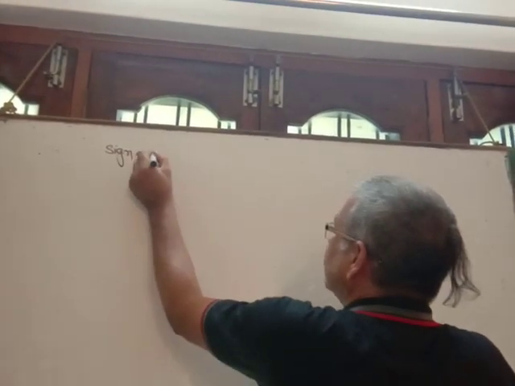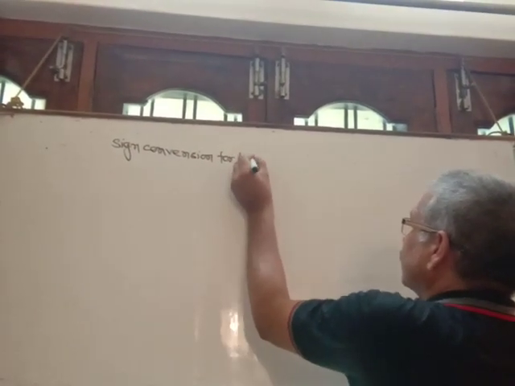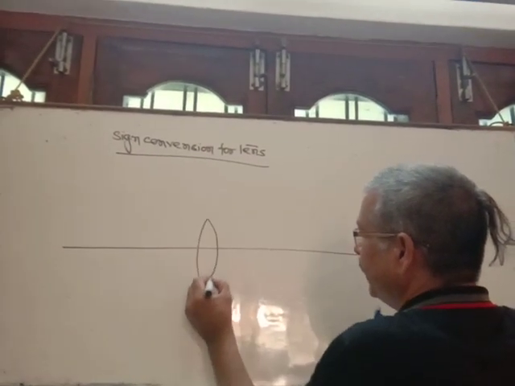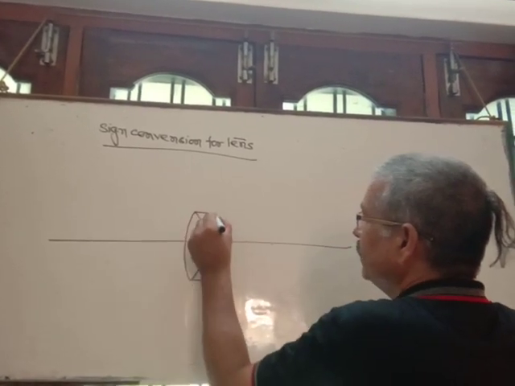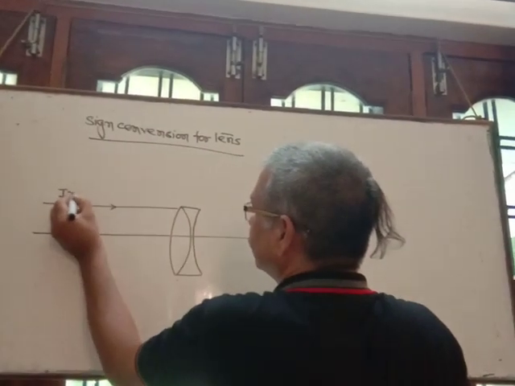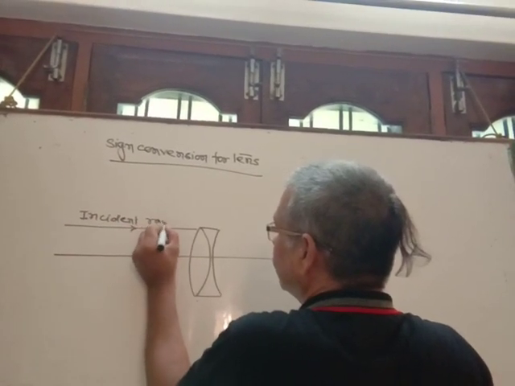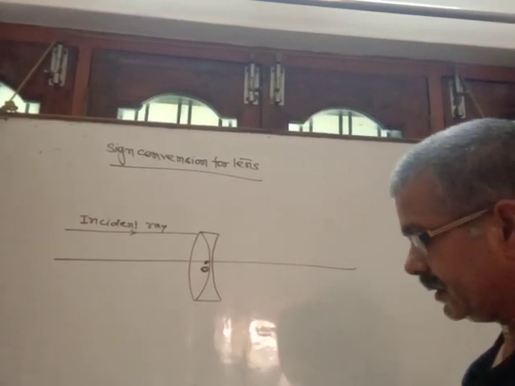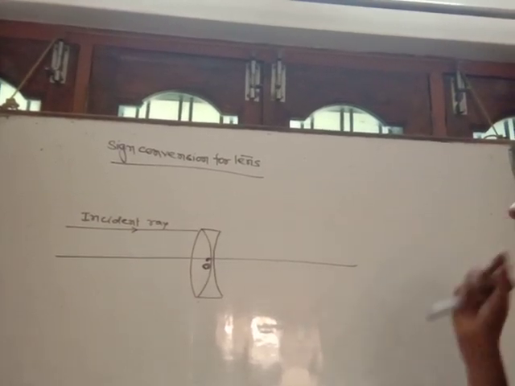Sign convention for lenses. Suppose here we have a very thin convex lens and here also a very thin concave lens, with a common principal axis, a common incident ray, and a common optical center. Both lenses are very thin, so it is the same as the sign convention for the mirror.